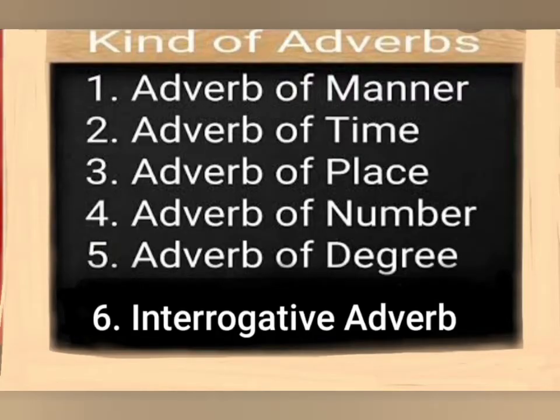Now let me tell you about the kinds of adverbs. Students, there are 6 kinds of adverbs. First one is adverb of manner. Second, adverb of time. Third, adverb of place. Fourth, adverb of number. Fifth, adverb of degree. Sixth, interrogative adverb. So students, you should learn all 6 names and keep all these 6 names in your mind.